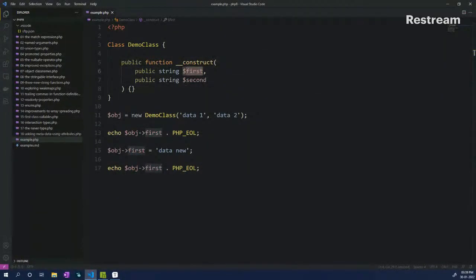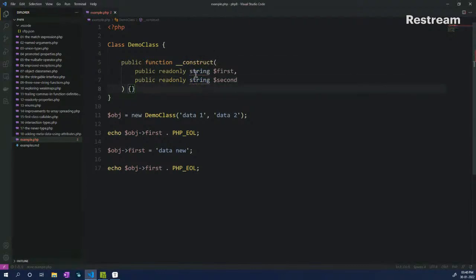Normally, if we would like to avoid this situation, we would make this private and then declare a public getter function using which you can fetch the property value. But there is a new way of doing it in PHP 8.1, which is called read only. So let's say that I want both of these properties to be read only.